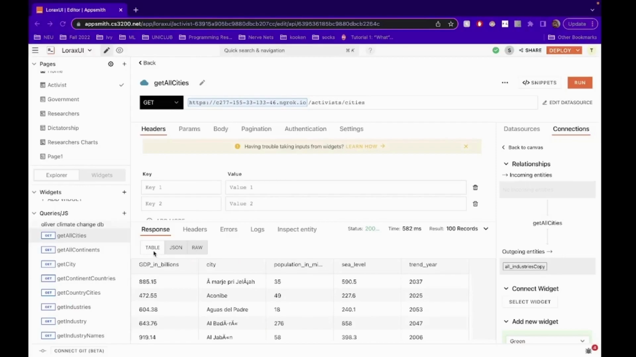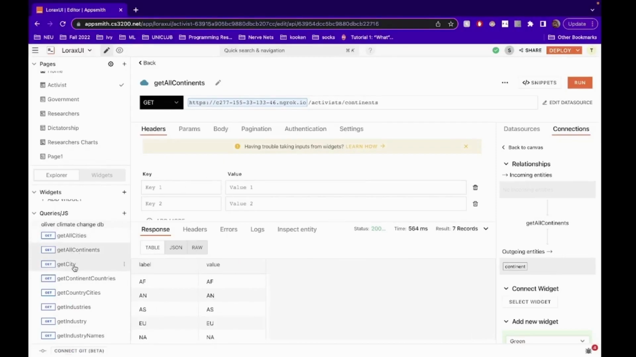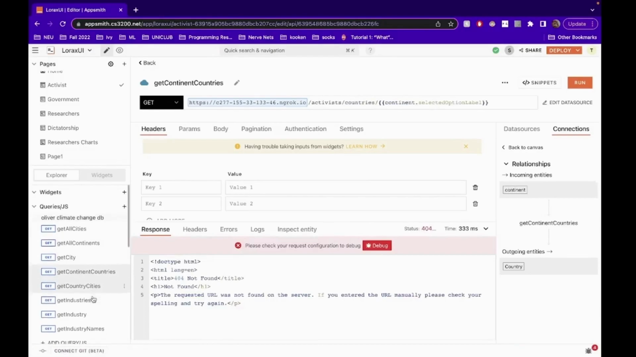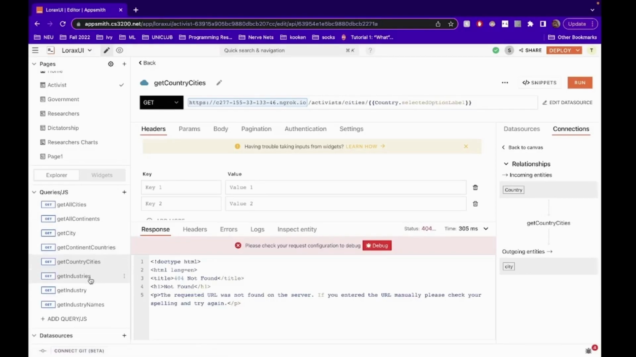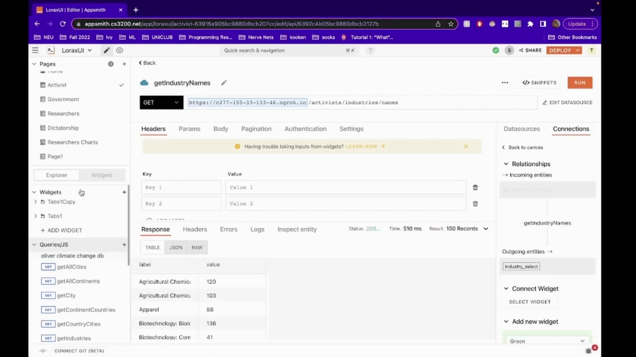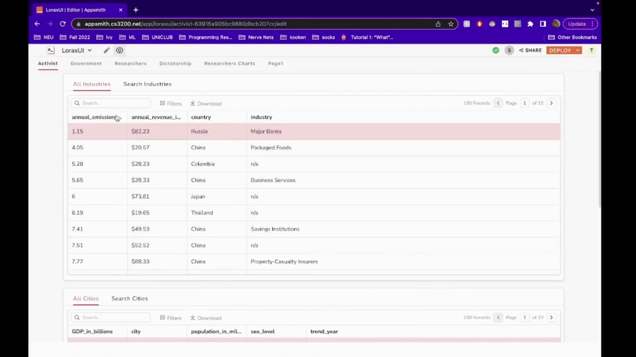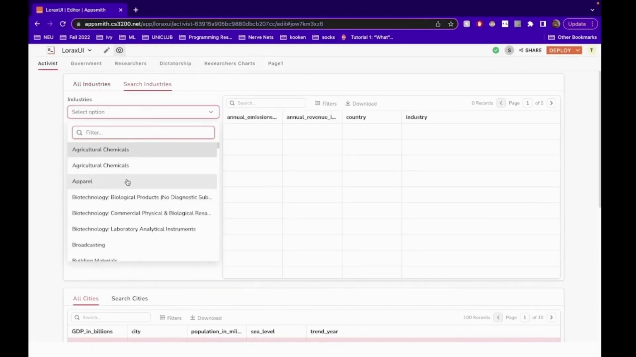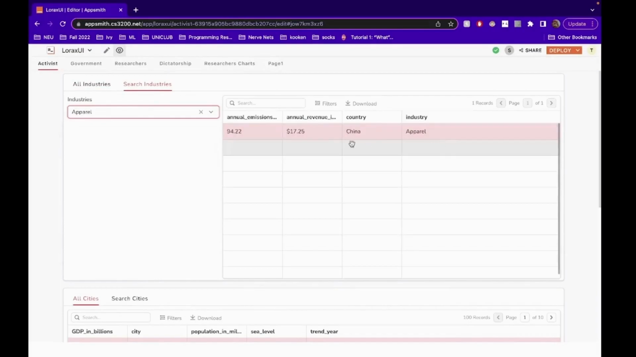So for the activist page, this is a review of the GET requests available. This gets all the cities, this gets all of the continents, gets a specific city, gets countries in a continent, gets the cities in a country, gets all the industries, gets a specific industry, and this gets industry names. So it just displays all the industries and the relevant attributes that you want to see. And here in this tab, you can search for specific industries. So for example, apparel, and it can show you there's one entry for the apparel industry in China.